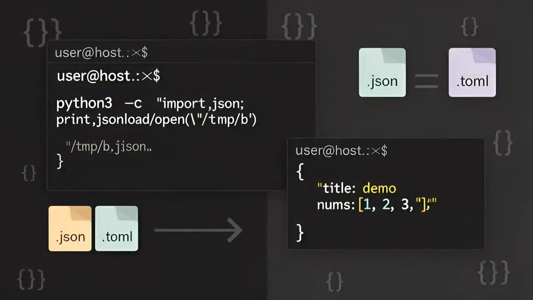For comparison, we load a JSON file the same way. Open, json.load, print. JSON parses into a dict just like TOML did, but JSON only knows objects, arrays, strings, numbers, booleans, and null. There's no concept of a bare string scalar at the top level, no dates, no inline tables with the same ergonomic feel.